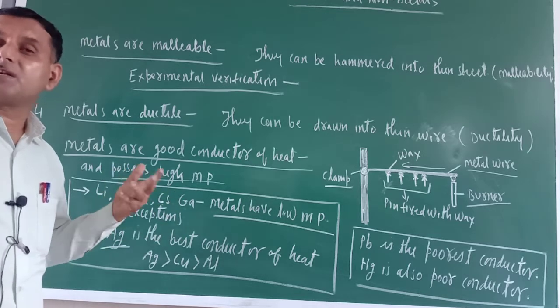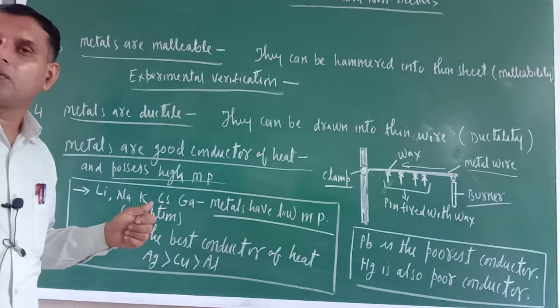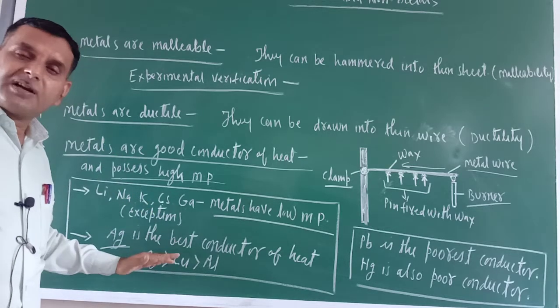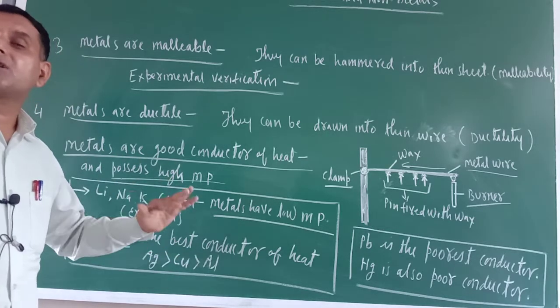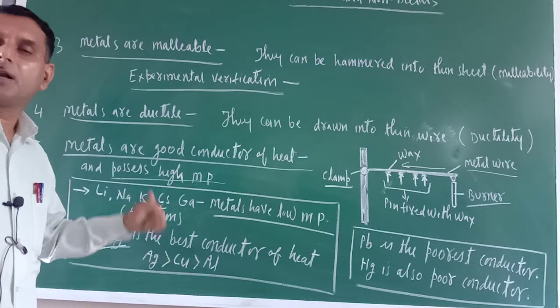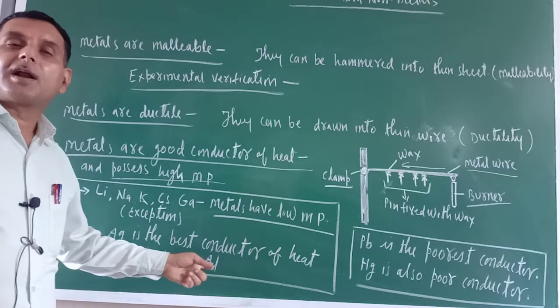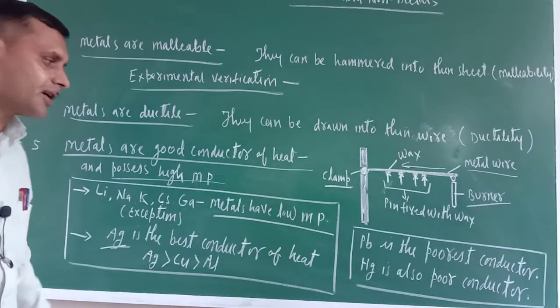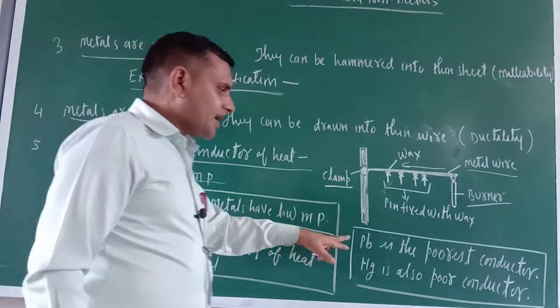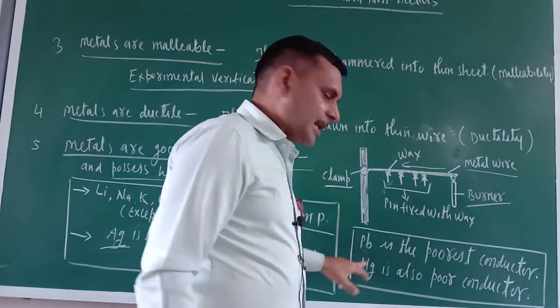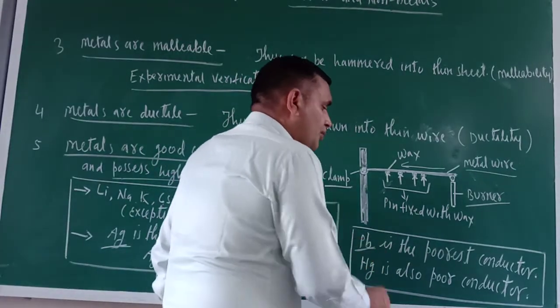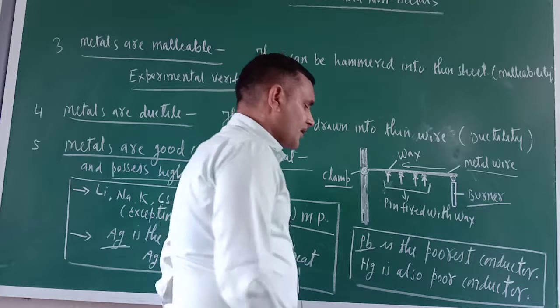Can you make a pressure cooker with the help of silver? No. Comparatively, copper and aluminium are cheaper metals. So cooking utensils are basically made up of copper and aluminium because they are good conductors. As far as the poorest conductor is concerned, lead, Pb, is the poorest conductor of heat.